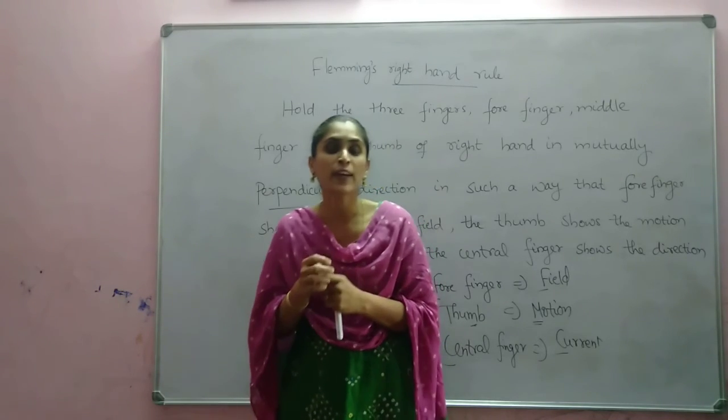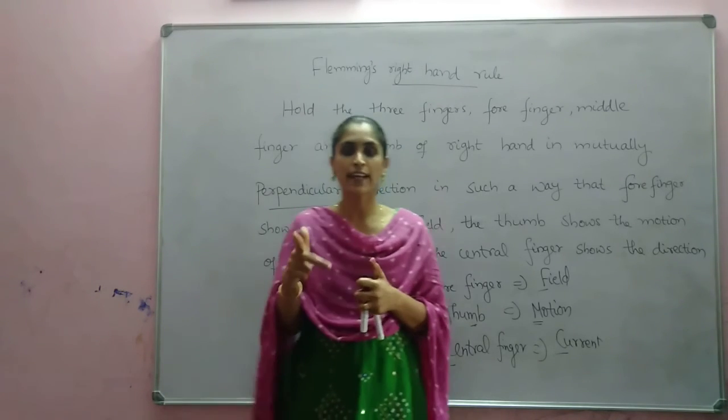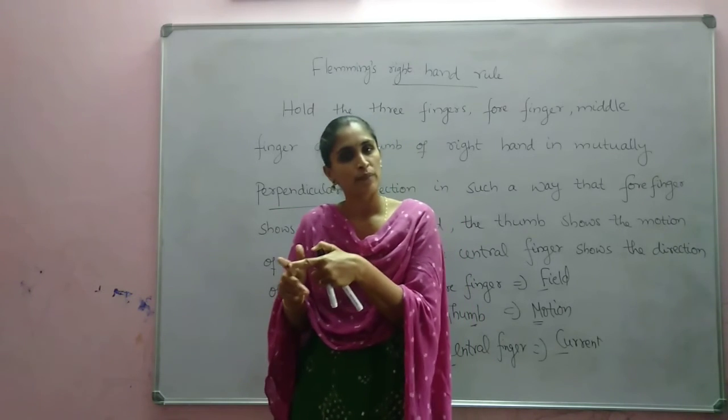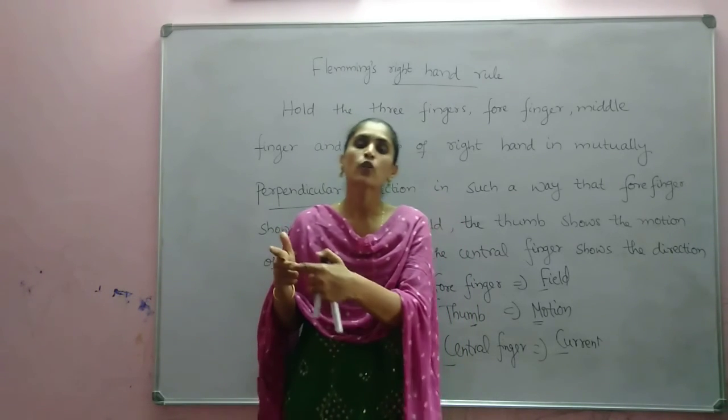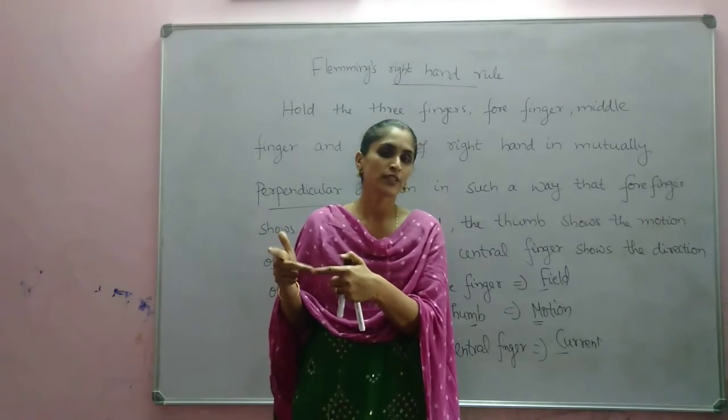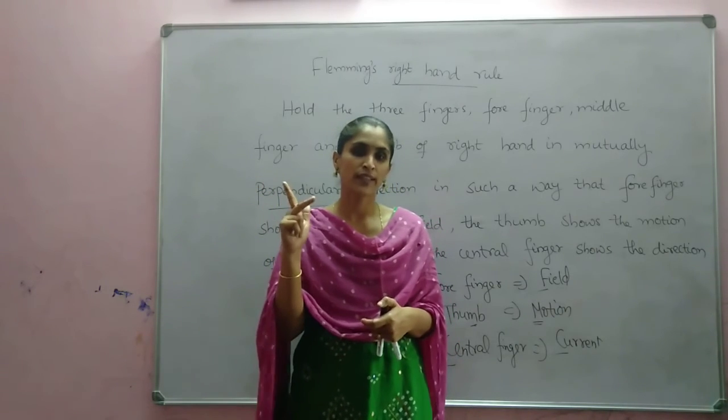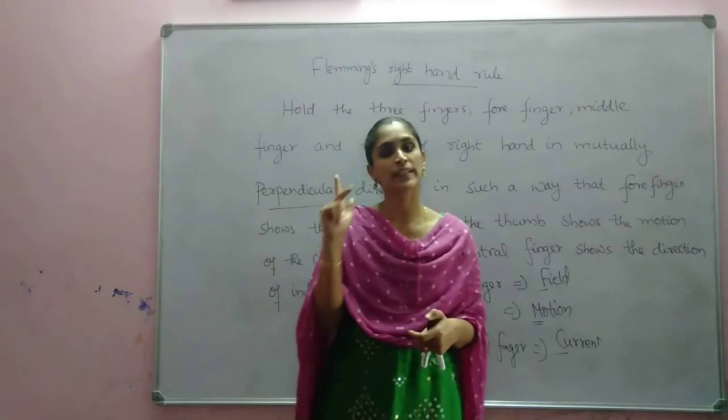And in the right hand rule, what happens? A magnetic field is already there and the conductor is moving, because of which current is induced. So the production of current takes place at last.